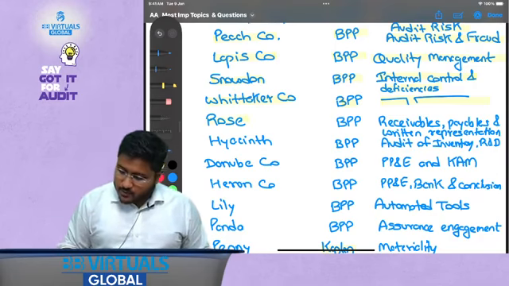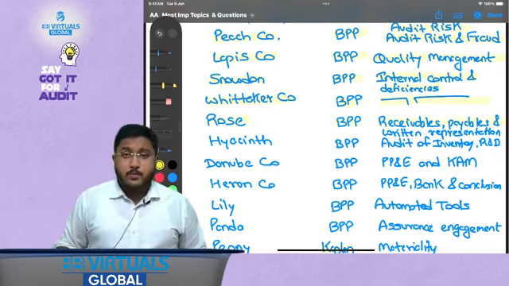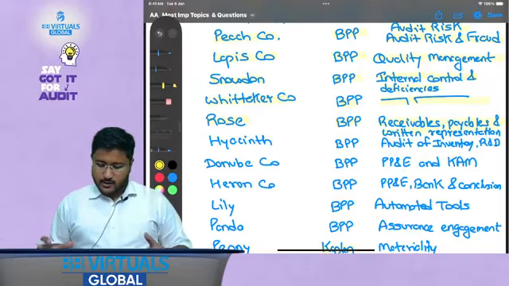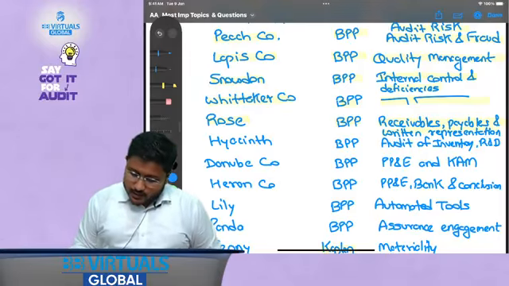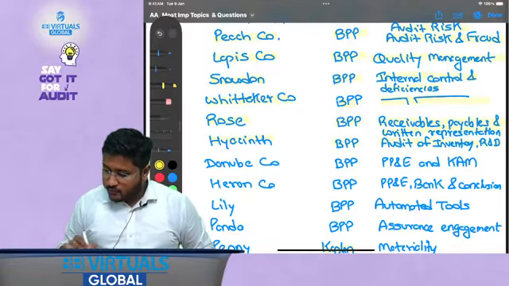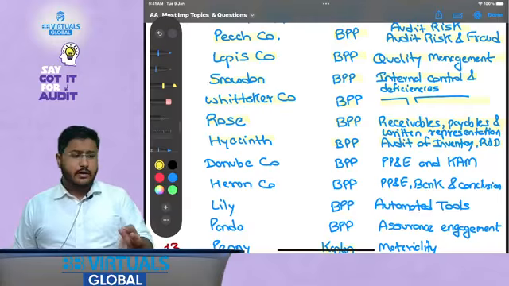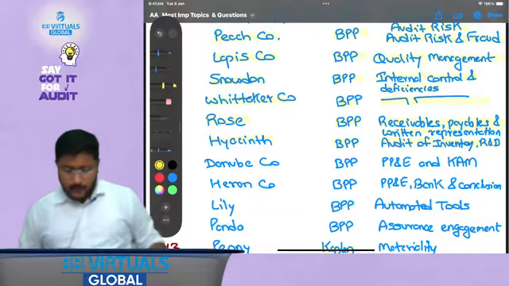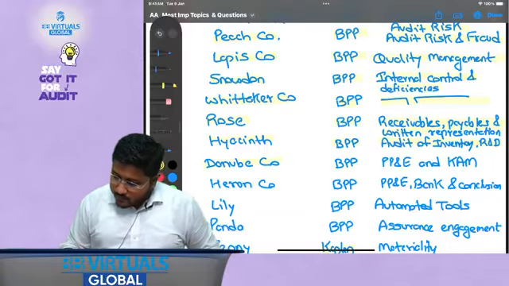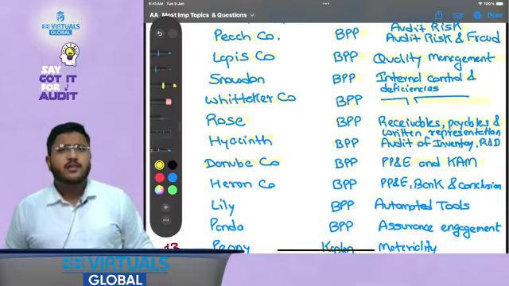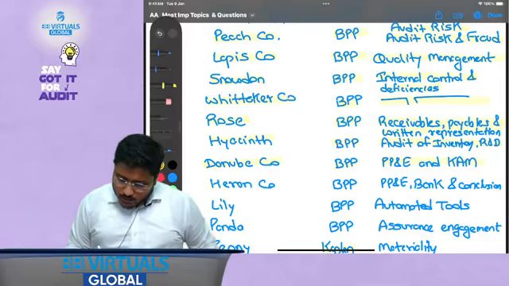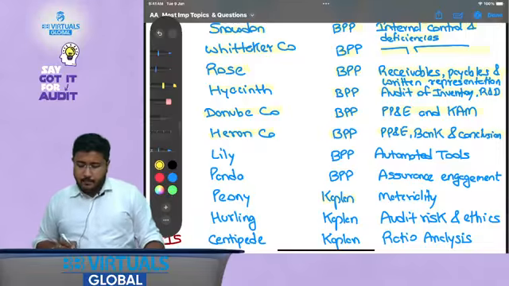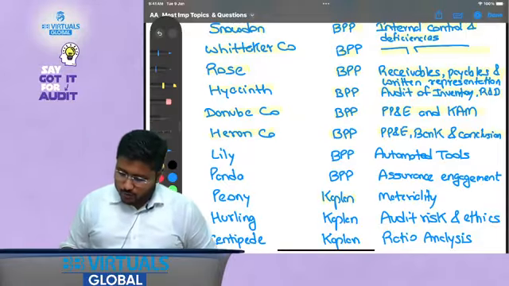Now Rose Company, BPP, receivables, payables, that is audit procedures on receivables, payables and written representations. It is a combination, that is why this question is important. Then Hyacinth, BPP, audit of inventory, R&D, like we discussed: inventory, R&D, property, plant and equipment, cash and bank balances, revenue, these are very important. Danube Company, PPE and CAM, as in key audit matter. Then Heron Company, BPP, talks about PP&E, bank and the conclusion part, how you need to conclude on the audit